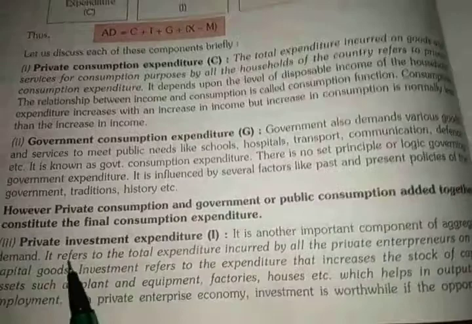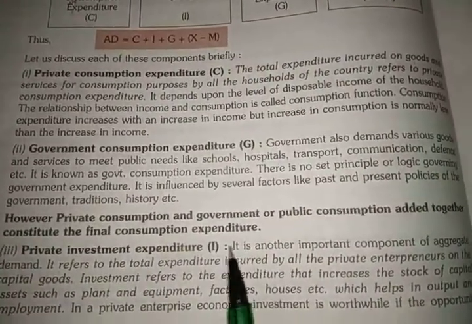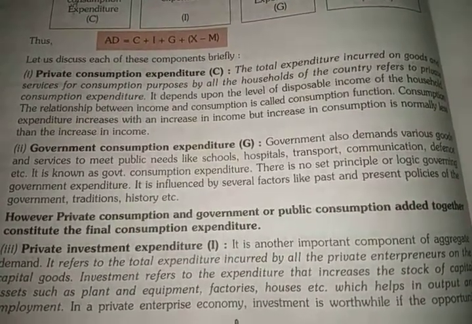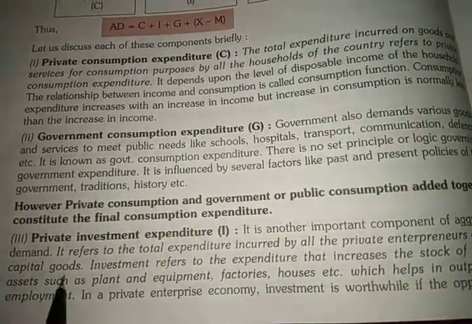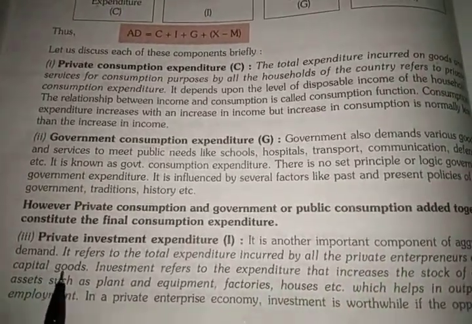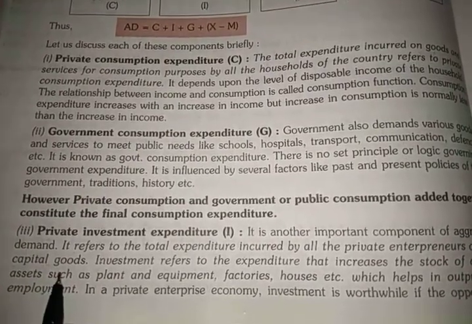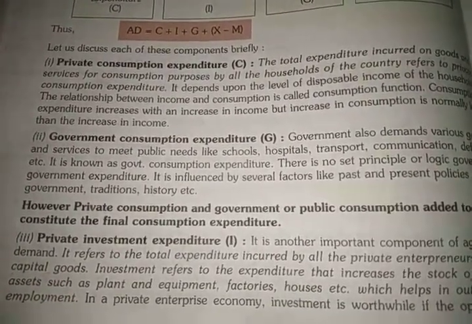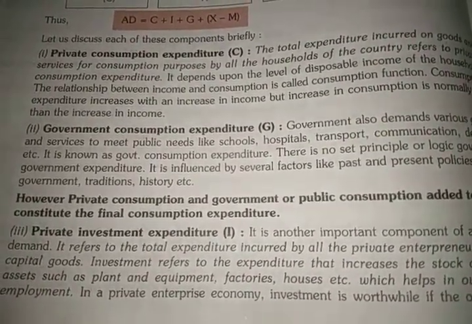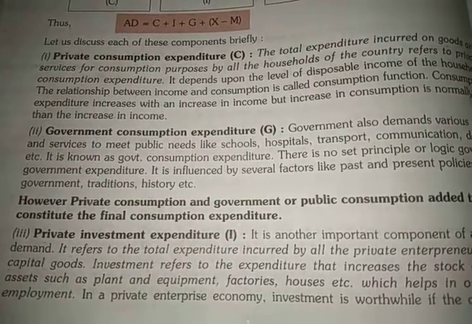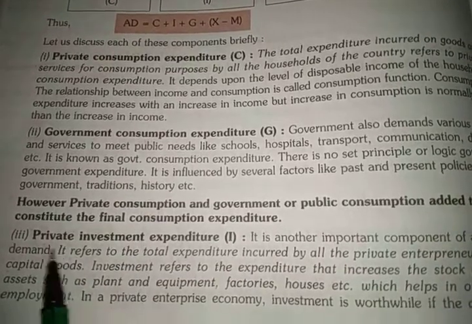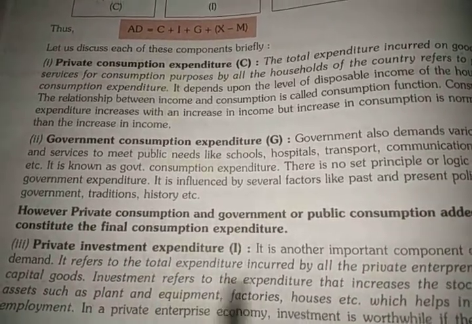Alright. Third is private investment expenditure, that will be indicated by I. Now, if any private household is spending money on capital goods, that will be investment expenditure. Now which type of capital goods? Long term capital goods, like if someone has purchased a building, machinery or a house, then that will be private investment expenditure. Simultaneously, if someone has saved their money in the bank, that is also investment. If you have purchased shares, that is also investment. So all these things will contribute to private investment expenditure, that will be indicated by I.